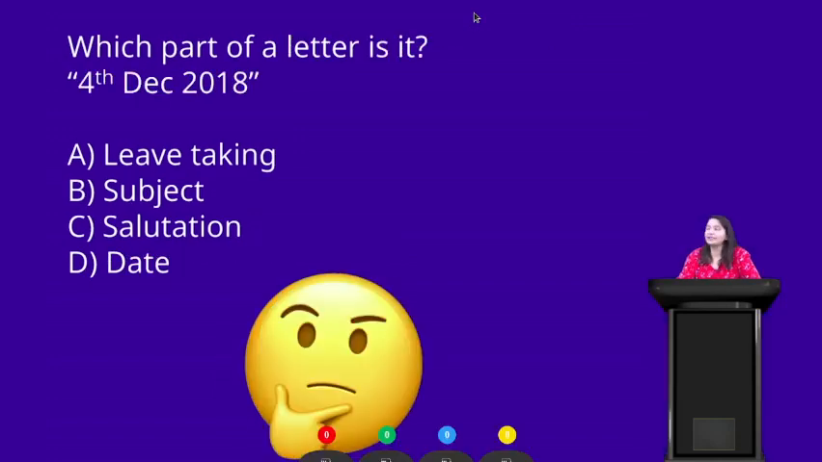Now the second question for you all. Which part of a letter is it? 4th December 2018. Your options are leave taking, subject, salutation or date. Your time starts now.